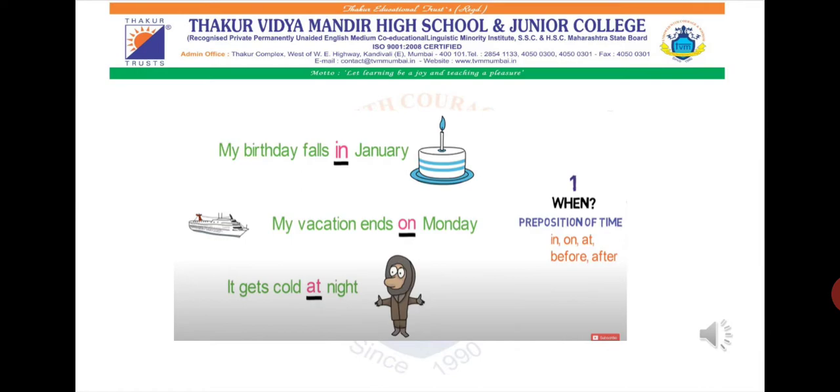If it is Monday, Tuesday, Wednesday, Thursday, Friday, Saturday, Sunday, then we use on as a preposition because it is the days of the week. Then if any date is given there, for example, my birthday is on 26th January or whatever, we are using the preposition on because it's giving us the date.